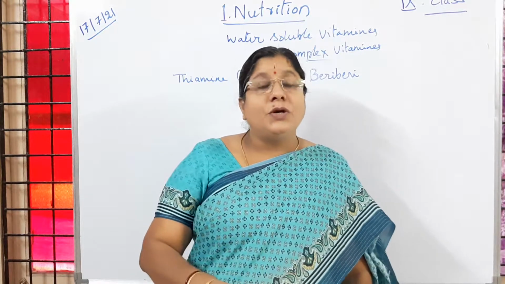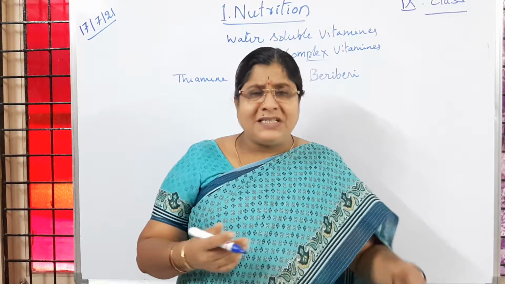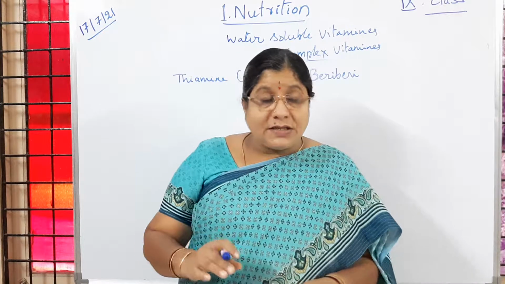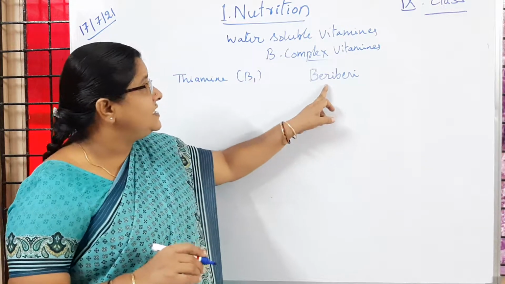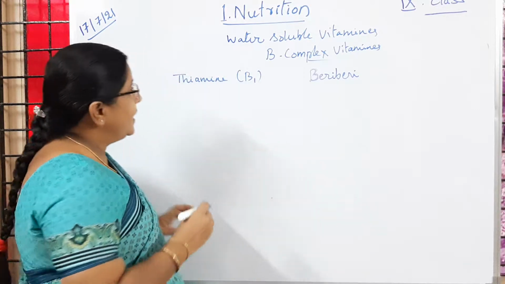Sometimes it leads to paralysis, where people may lose the use of their limbs, meaning the limbs cannot function properly. Is it clear to you? So these are the symptoms of the disease beriberi. Is it clear to children? Then the next one is riboflavin.